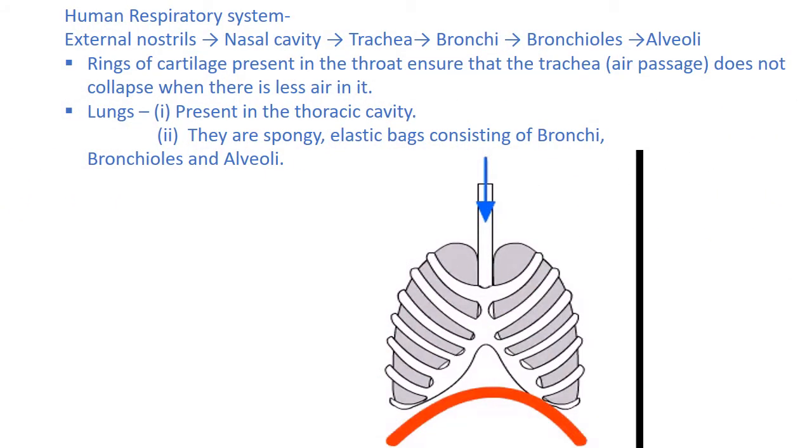Human respiratory system: external nostrils, nasal cavity, trachea, bronchi, bronchioles, alveoli. Rings of cartilage present in the throat ensure that the trachea, the air passage, does not collapse when there is less air in it. 2. The lungs are spongy, elastic bags consisting of bronchi, bronchioles, and alveoli.